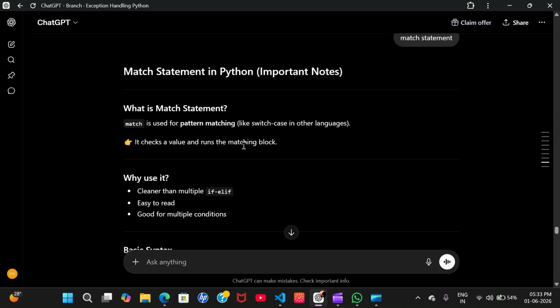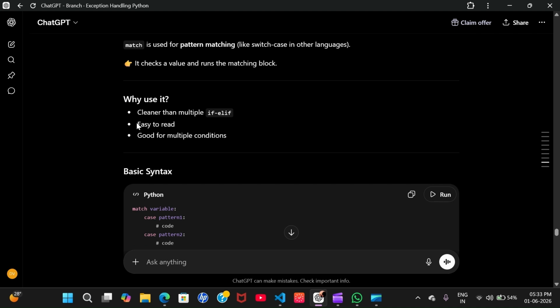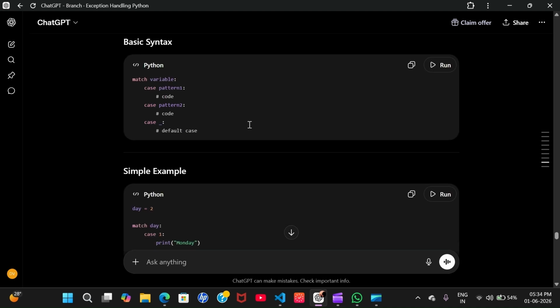Now let's have a look at the match statement. You may be aware that in other languages we used to use the switch statement, which makes our code readable in a proper format. In the same way, we write the match statement. It makes the code clean and easy to read, good for multiple conditions. See how. In the same way, match the variable, and case 1, case 2, case 3, and the default case and the pattern set.